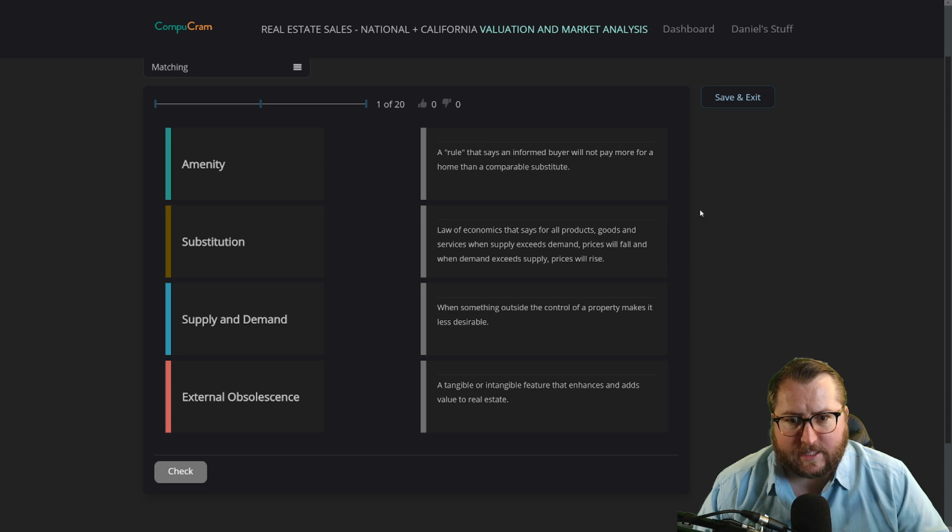A rule that says an informed buyer will not pay more for a home than a comparable substitute. Law of economics that says for all products, goods, and services, when supply exceeds demand, prices will fall, and when demand exceeds supply, prices will rise. When something outside of the control of a property makes it less desirable. A tangible or intangible feature that enhances and adds value to real estate.